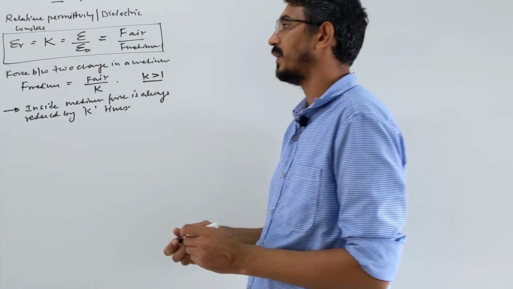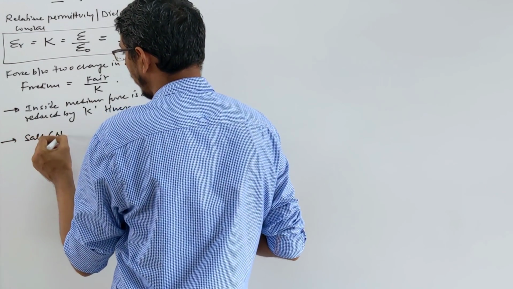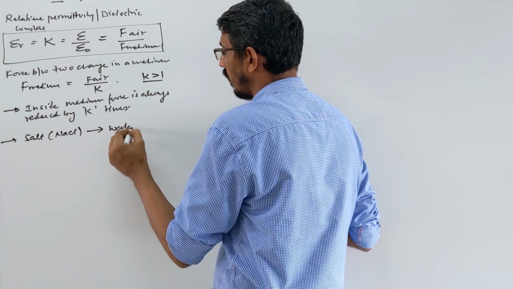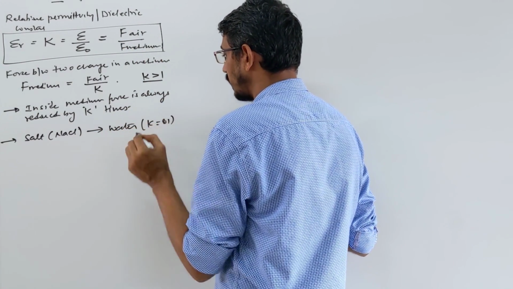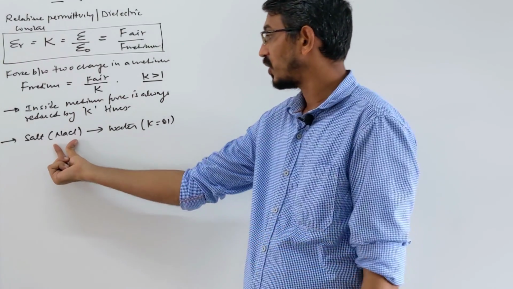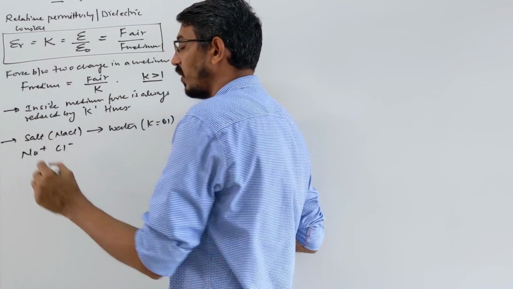Why does it get dissolved? Look here. When you put salt, we are talking about NaCl, into what? Water, correct? Water has K of what? 81 approximately. So what happens? Suppose the electrostatic force between Na plus and Cl minus in air is what?